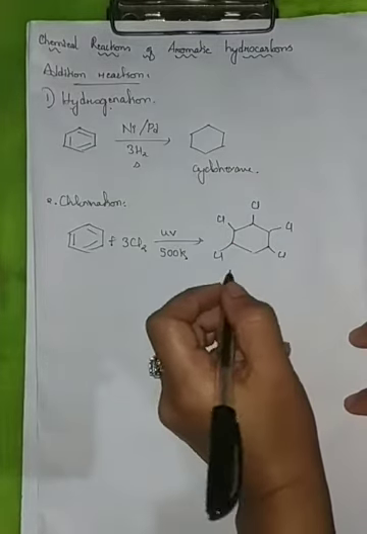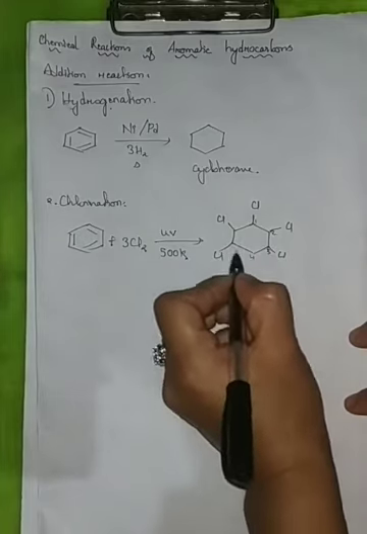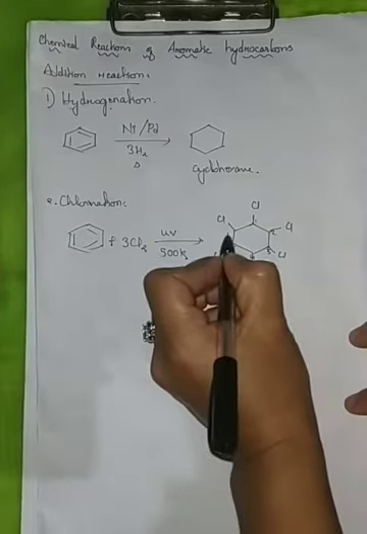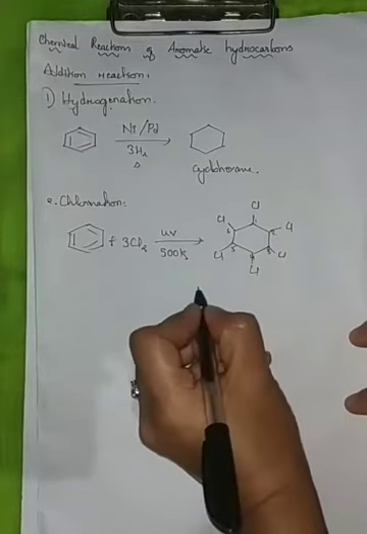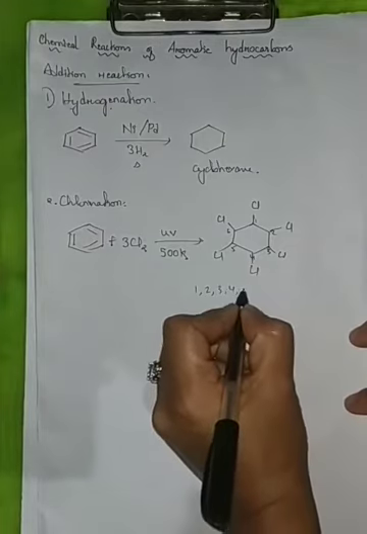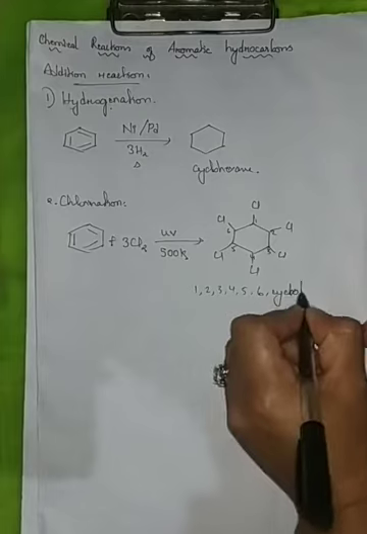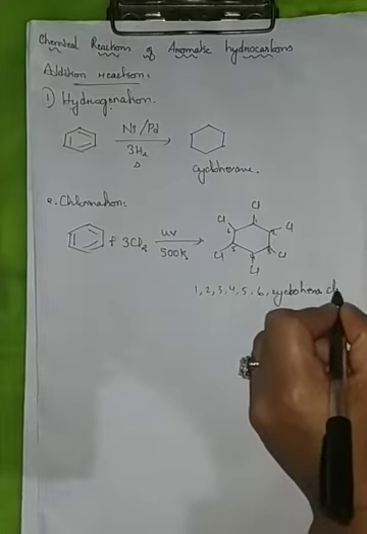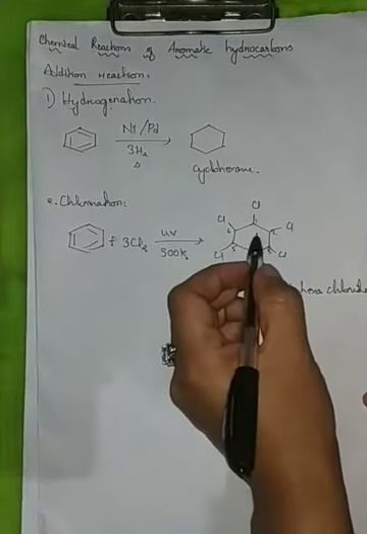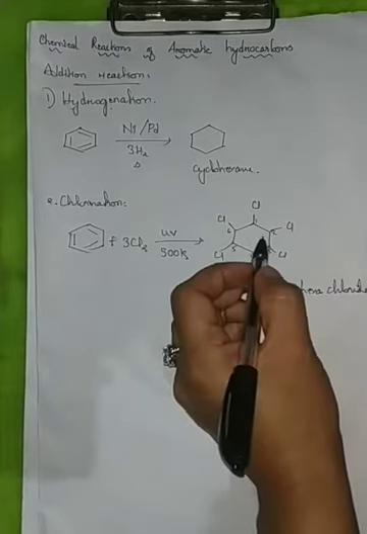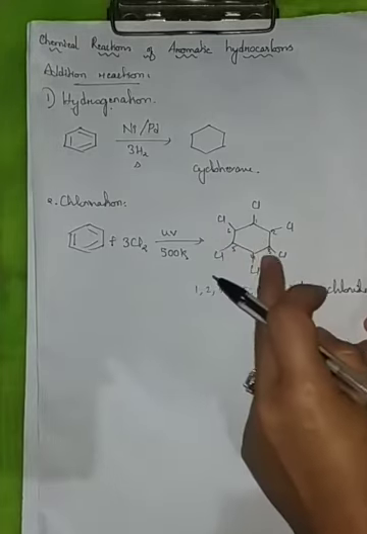All the 6 positions are occupied by chlorine atoms, therefore it is known as 1, 2, 3, 4, 5, 6 hexachlorocyclohexane. Since the pi bonds have disappeared, the compound loses its aromaticity.